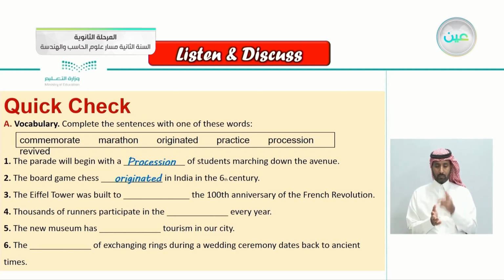Number three, the Eiffel Tower was built to blank the 100th anniversary of the French Revolution. So, the Eiffel Tower was built to, that's correct, to commemorate the 100th anniversary of the French Revolution. Number 4, thousands of runners participate in the blank every year. So, thousands of runners participate in what? That's correct, in the marathon every year. Number five, the new museum has blank tourism in our city. The new museum has revived tourism in our city, brought back tourism in our city.